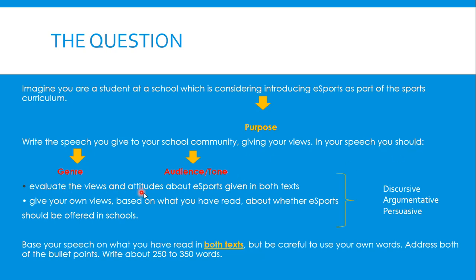You should evaluate the views and attitudes about esports given in both texts. Give your own views based on what you have read about whether esports should be offered in schools. This is basically the same question which was used in part 2 of the directed writing series. Over here, the discursive, argumentative, and persuasive essay features come into play when we are evaluating the two bullet points. You have to base your speech on what you have read in two texts. You will be offered two texts. I have already talked about it in my previous video. But be careful to use your own words. Address both of the bullet points and write about 250 to 350 words.